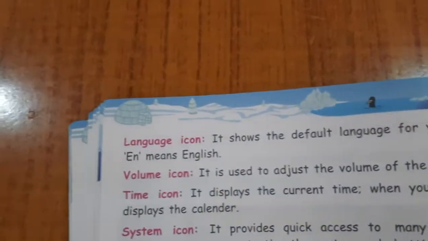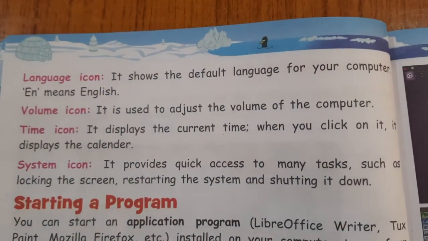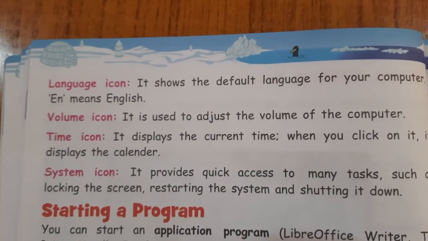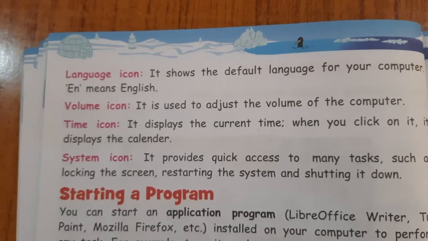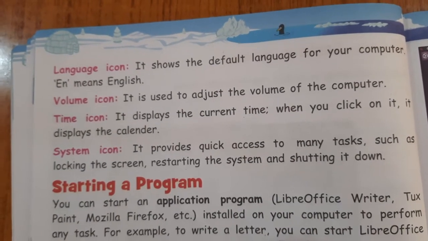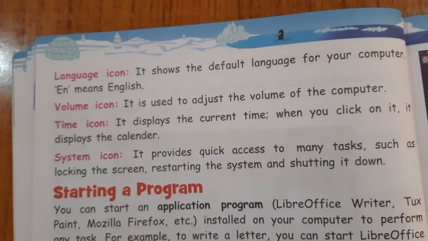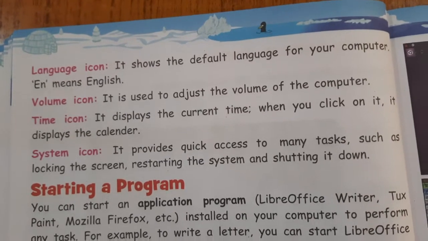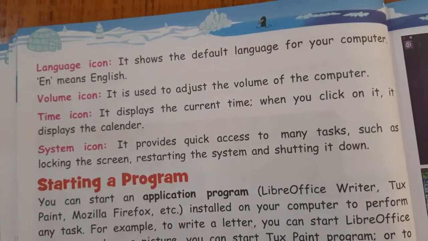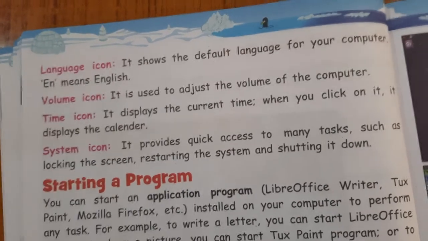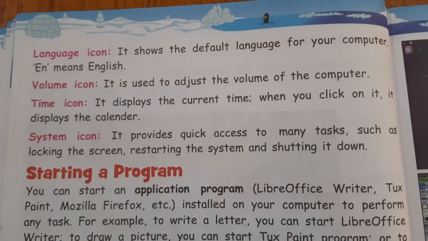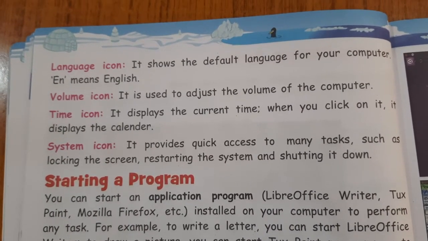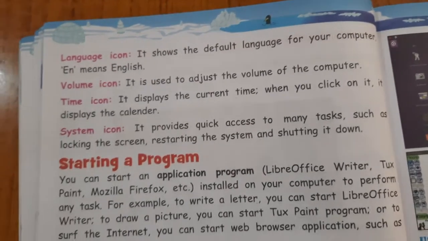Now the next is language icon. Language icon, it shows the default language for your computer. EN means English. EN is the short form of English. Volume icon, it is used to adjust the volume of the computer. Time icon, as I told you, it displays the current time. When you click on it, it displays the calendar also. System icon, it provides quick access to many tasks such as locking the screen, restarting the system and shutting it down. Now starting a program.